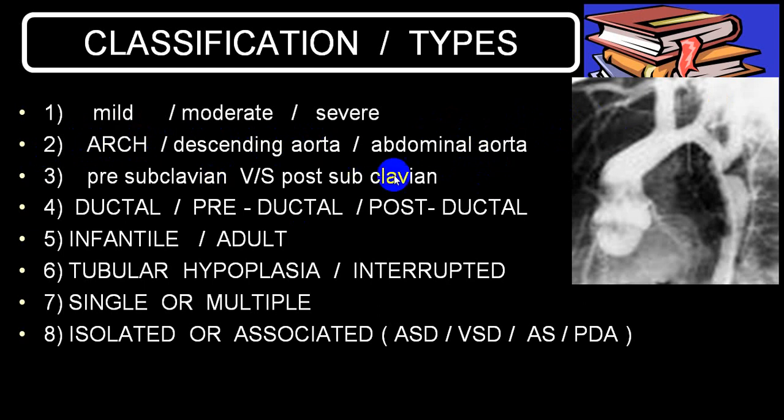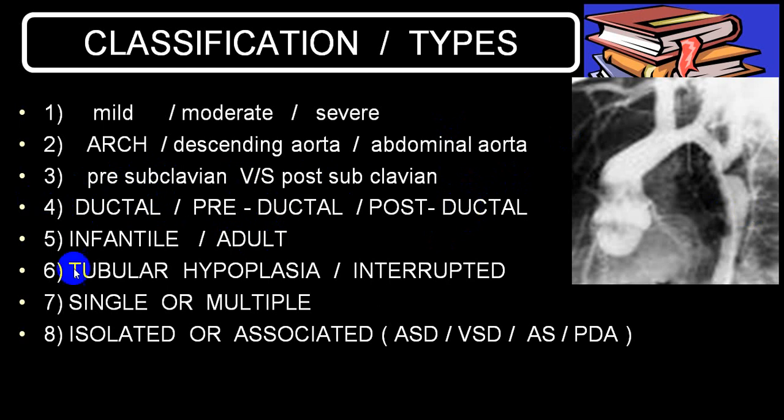By and large, in relation to the subclavian, we call it pre-subclavian, meaning the narrowing is before the subclavian. You can see here the narrowing; this is the left subclavian, so this is after the subclavian, so it is called post-subclavian. Meaning the right upper limb and left upper limb will receive a good quantity of blood, but the artery after that subclavian, meaning the two lower limbs, will receive less blood because of the coarctation. In relation to the duct: ductal, preductal, and postductal.